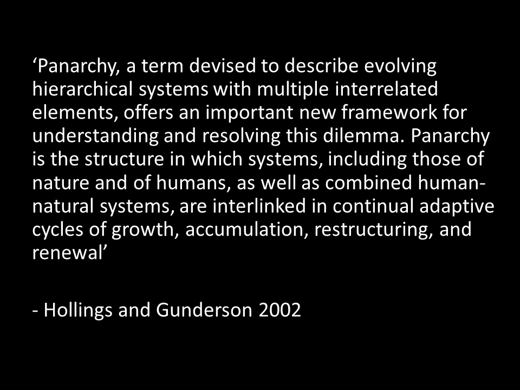Panarchy, a term devised to describe evolving hierarchical systems with multiple interrelated elements, offers an important new framework for understanding and resolving this dilemma. Panarchy is a structure in which systems, including those of nature and of humans, as well as combined human-natural systems, are interlinked in continual adaptive cycles of growth, accumulation, restructuring, and renewal.